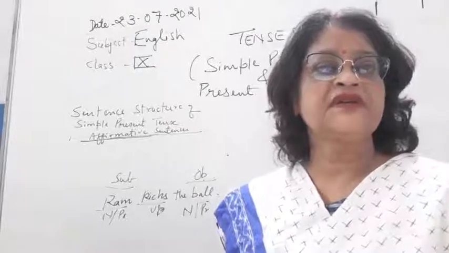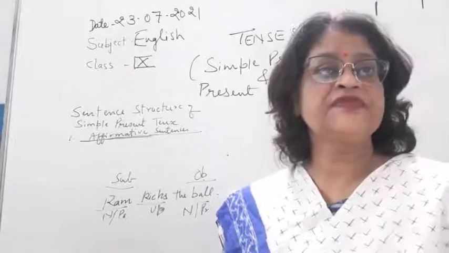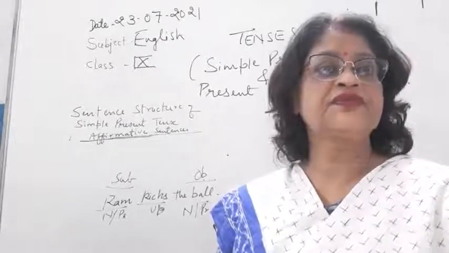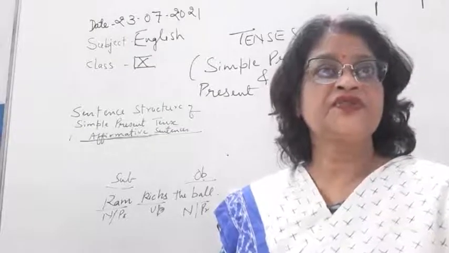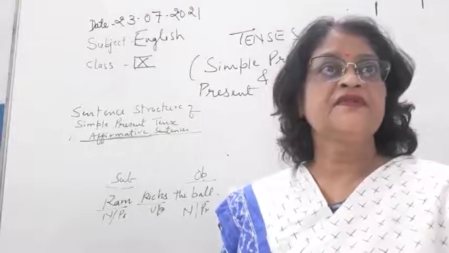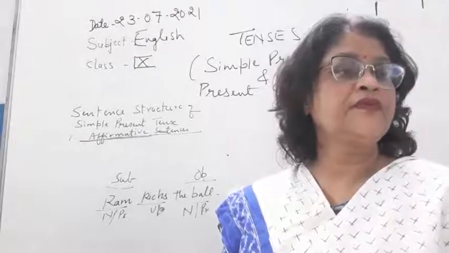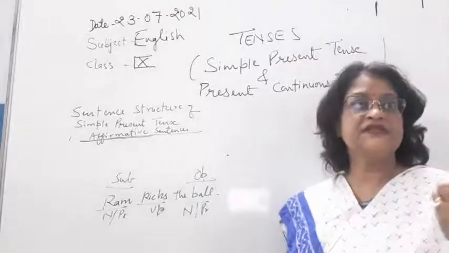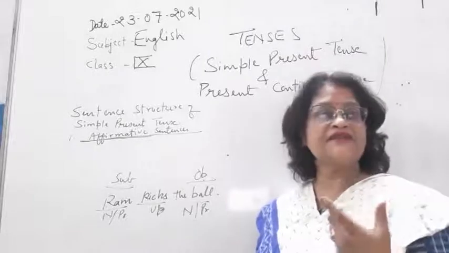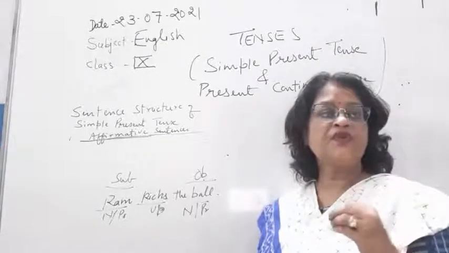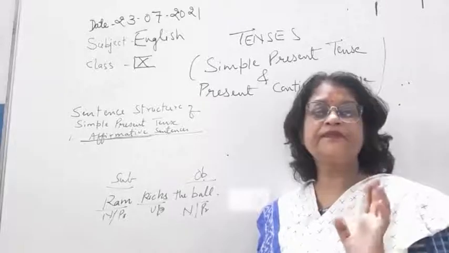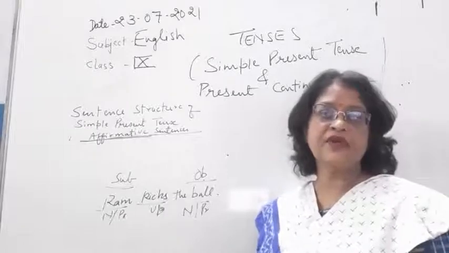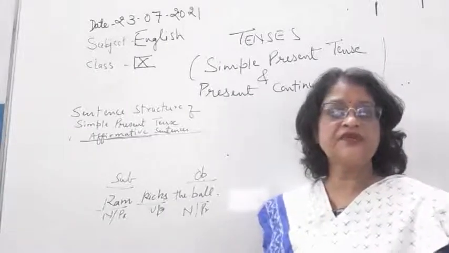And what is a subject? Noun or pronoun which comes before the verb in a sentence, that is a subject. Noun or pronoun which comes after the verb is an object. Now don't get confused, children, with the noun and pronoun, the parts of the sentence, because there are two parts of the sentence: one is subject and predicate. So I am not talking about that subject. I am talking about the noun or pronoun which comes before the verb. Okay. So that is a subject, and noun or pronoun which comes after the verb is an object. So students, this thing you have to see.